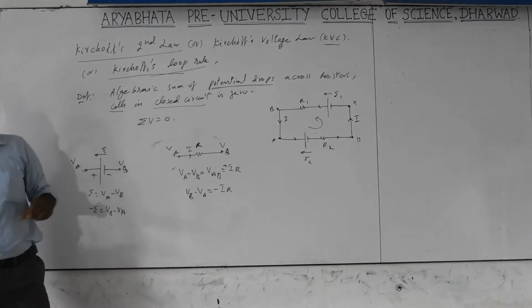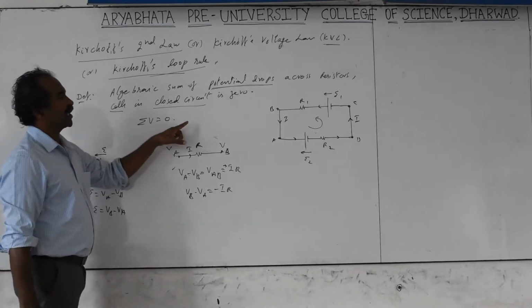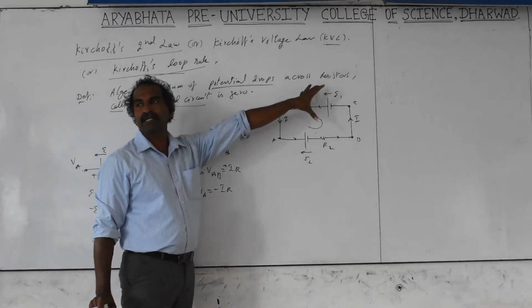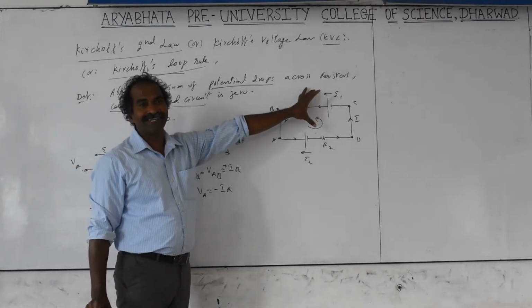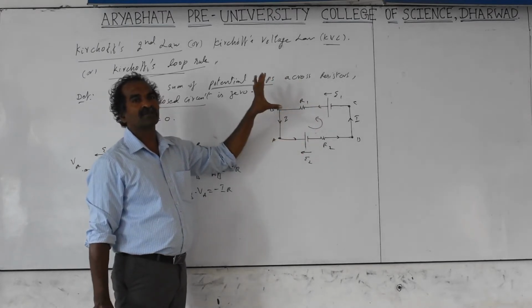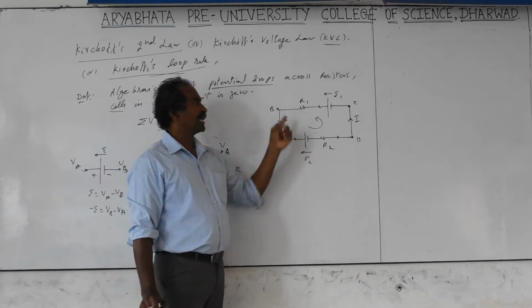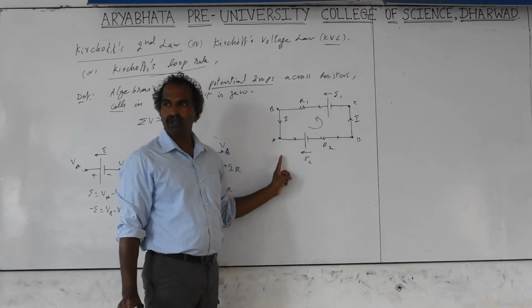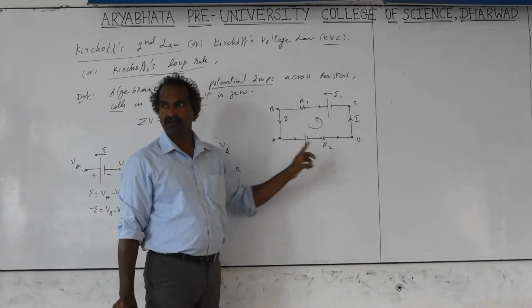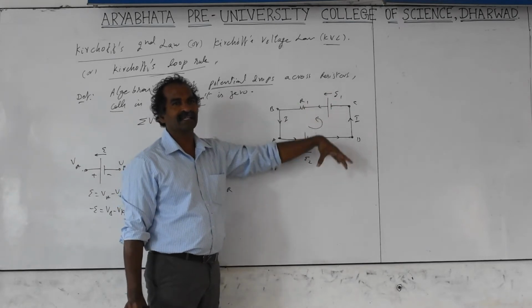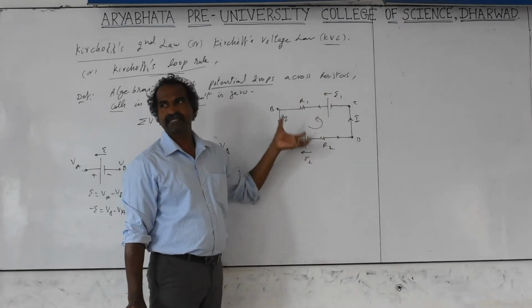The significance of the second law is that voltage is related to the work done on the charges, and work done is related to energy. So this is based on the conservation of energy. If any cells are present, the sum of the EMFs is equal to the voltage across the resistances. Whatever voltage is provided appears across the resistances, because the energy of the cells appears as the energy of the resistors.